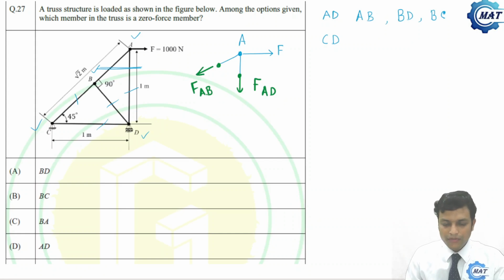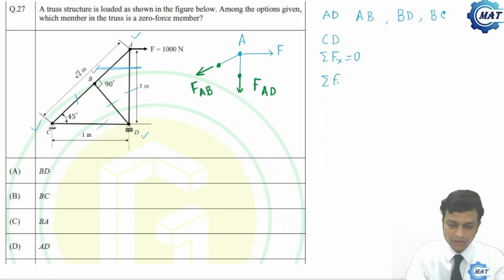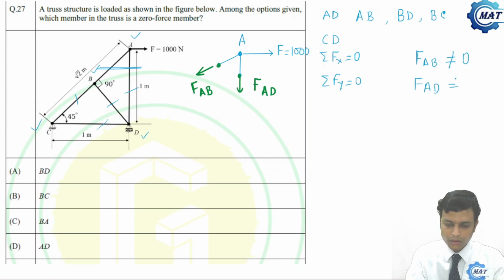Now if I go through the equilibrium equations, that is summation of F of x is 0 and summation of F of y is 0. F is 1000. So you can easily find that FAB has some value. So FAB is not equal to 0 and FAD is also not equal to 0. Both will have some value. By these two equations we can find them. I am not going to find them here because I have to calculate only which member is a zero force member.